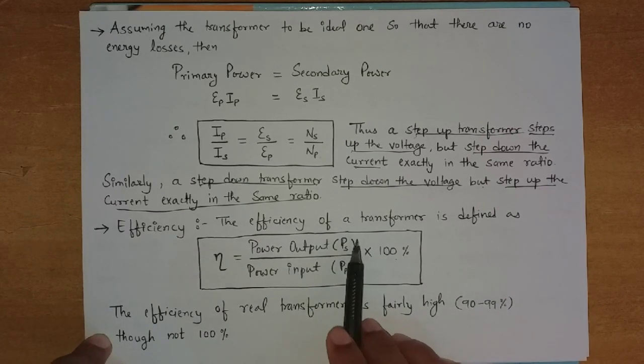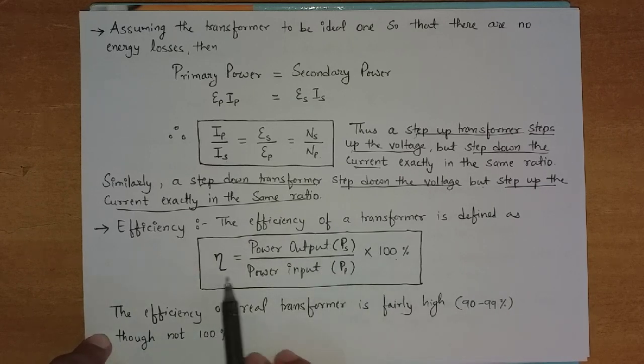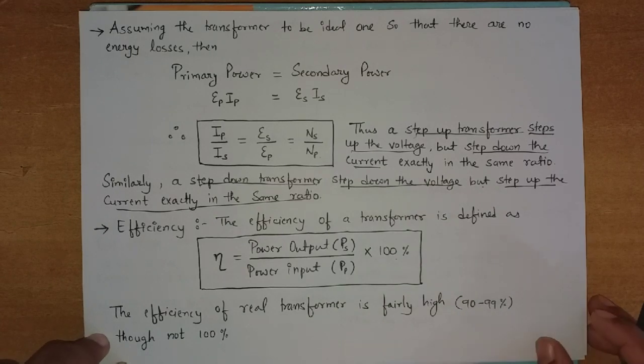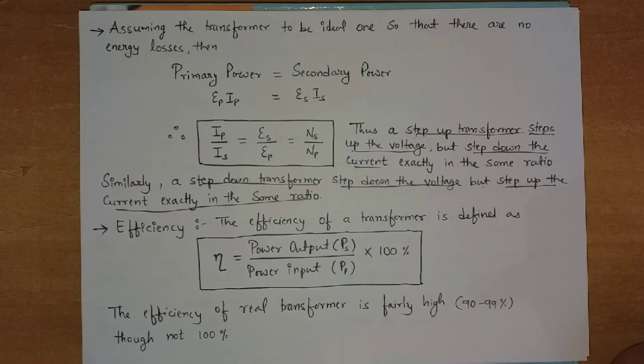So output power upon input power into 100 is the efficiency in percentage. Clear? The efficiency of a real transformer is fairly high, 90 to 99%, though not 100%. A 100% efficient transformer is not possible. There is a loss of energy, which we call losses of the transformer, that we will see in the next session. Thank you.